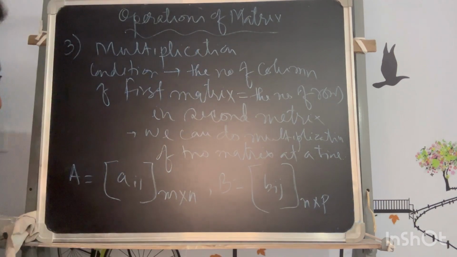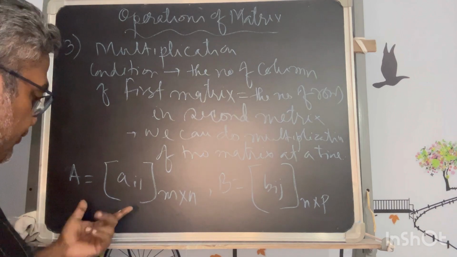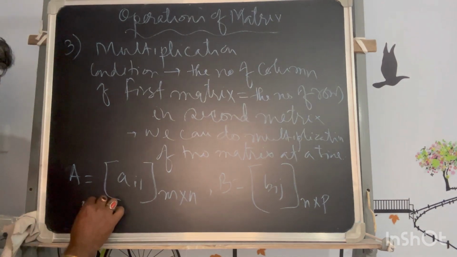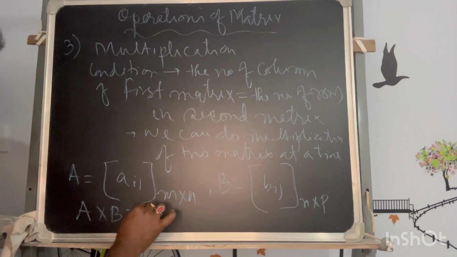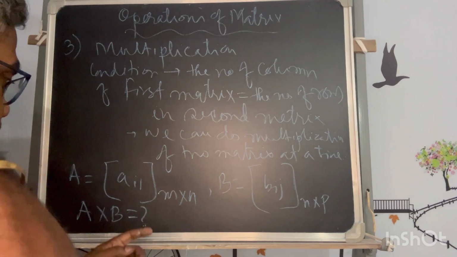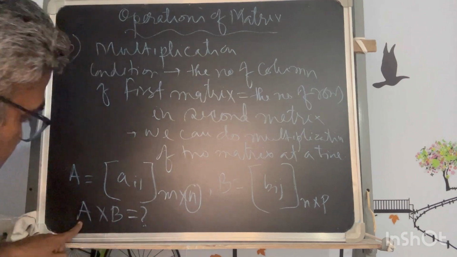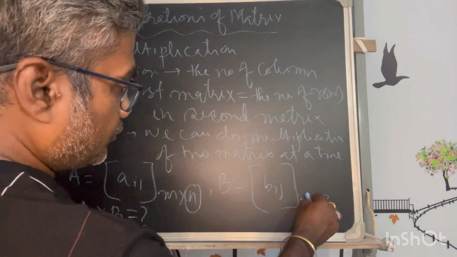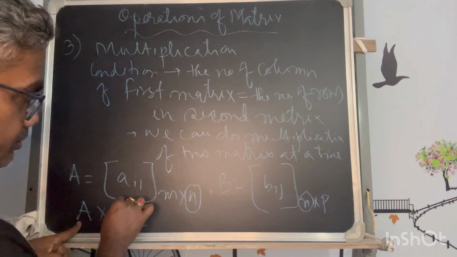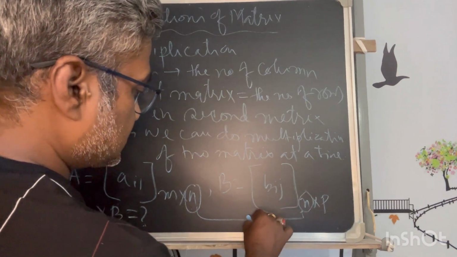Now see, the number of columns in the first matrix, if I want to get the A cross B result, is in position first, and the number of rows of the second matrix, in position second, must be the same. This is the first condition.